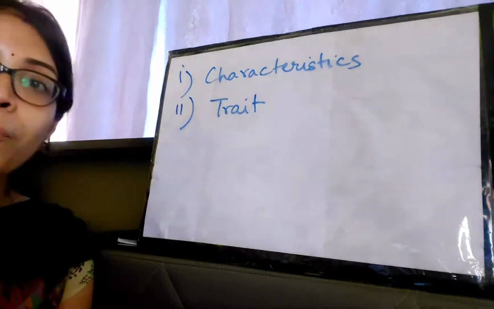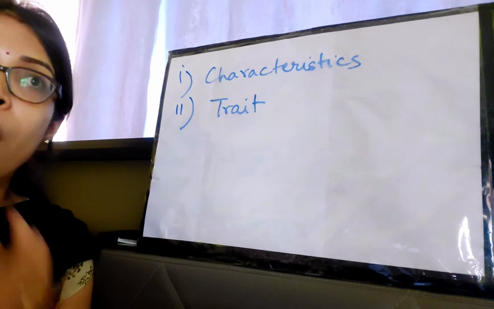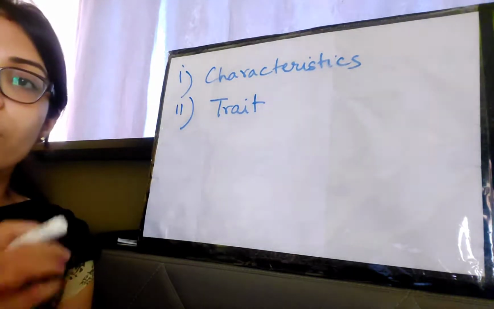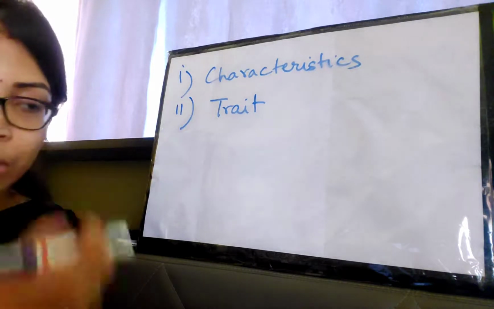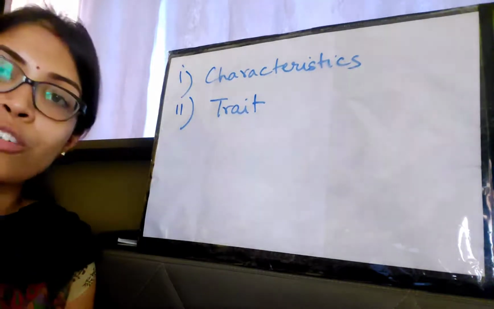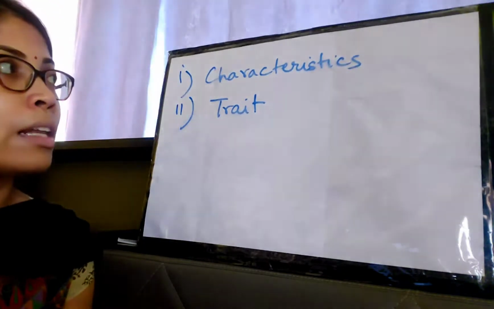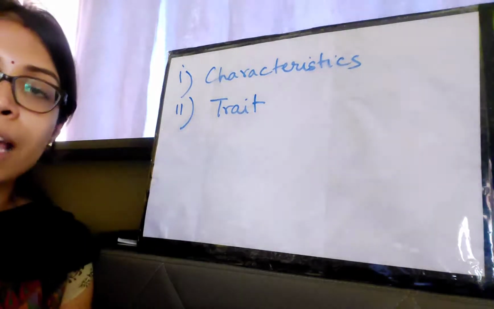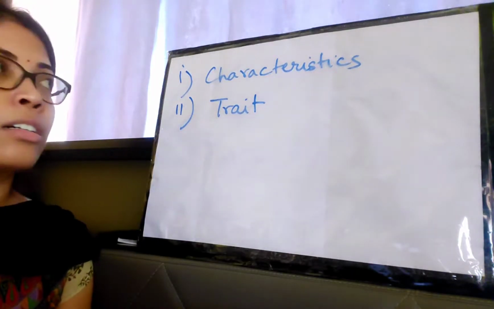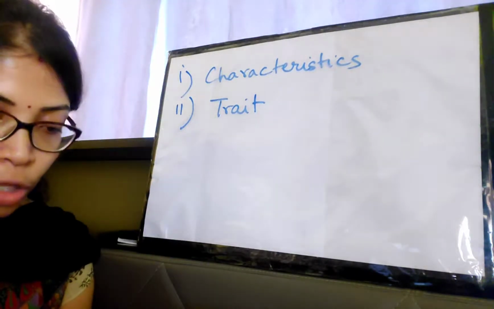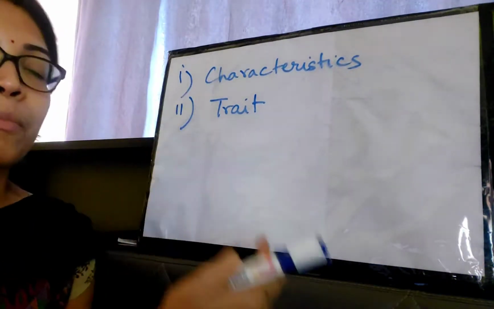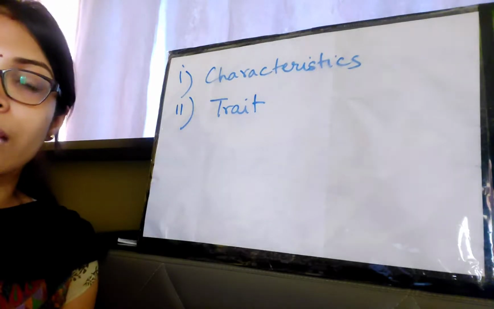But trait is how the eye color of this person is. So if we say that the eye color of this person is brown, then that would be the trait of that person. While height is a characteristic, and tall or short is a trait. I hope I'm clear to you all. So trait is basically a type of characteristic.